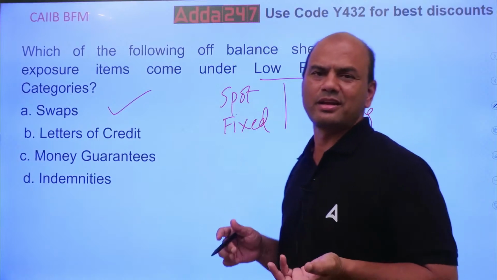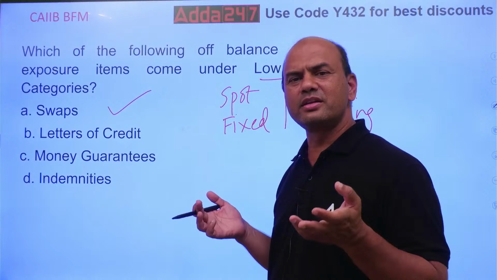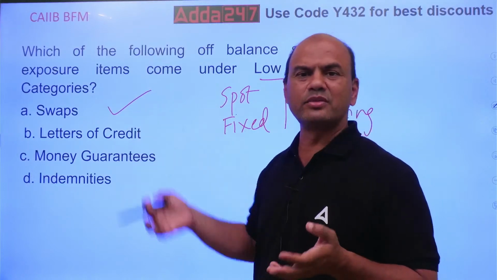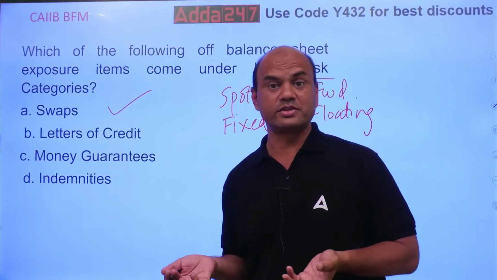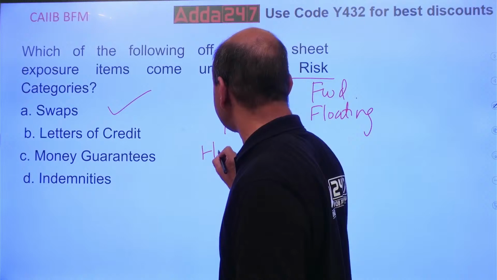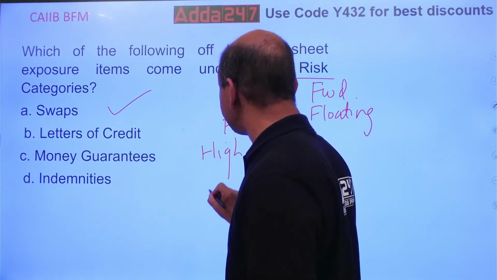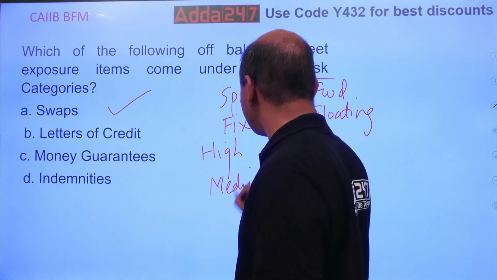You'll say, sir, you are giving only half knowledge. If this is low risk, then what is the high risk? It's a natural question, so we'll categorize it into high, medium and low.